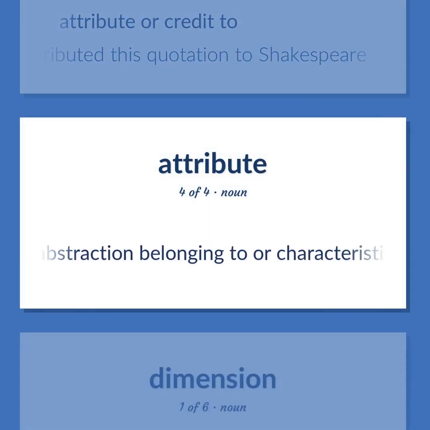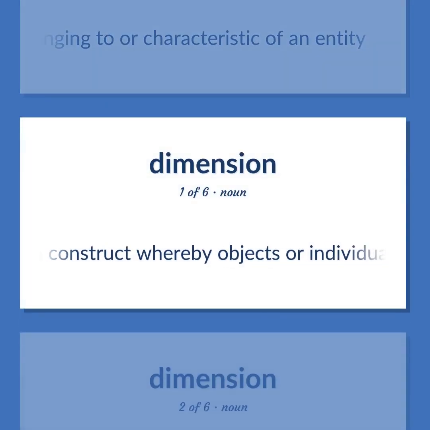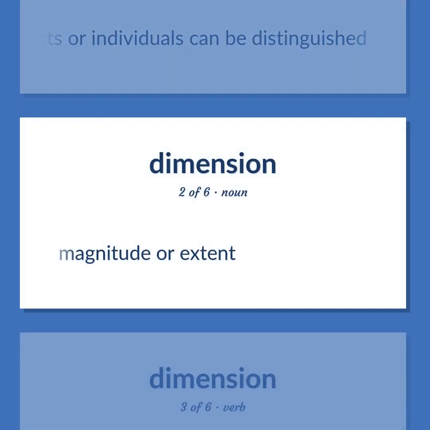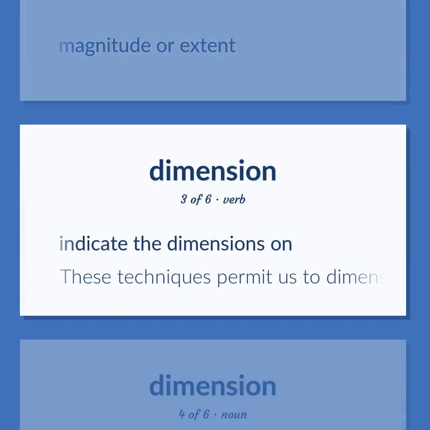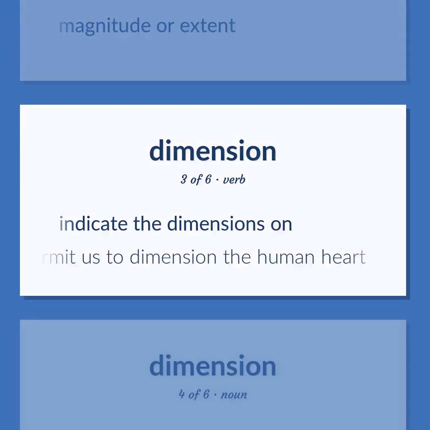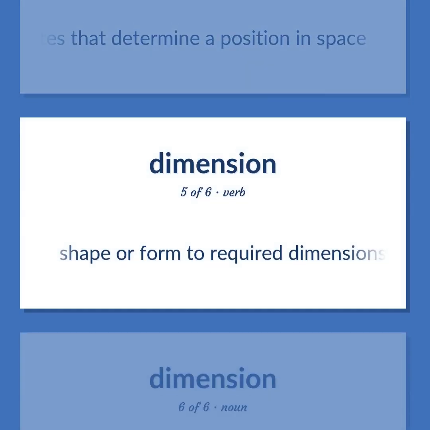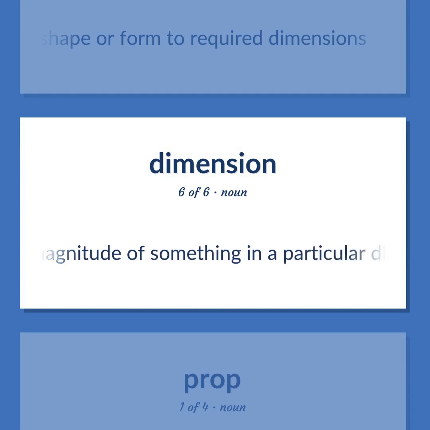An abstraction belonging to or characteristic of an entity. A construct whereby objects or individuals can be distinguished. Magnitude or extent. Indicate the dimensions on. These techniques permit us to dimension the human heart. One of three Cartesian coordinates that determine a position in space. Shape or form to required dimensions. The magnitude of something in a particular direction, especially length or width or height.